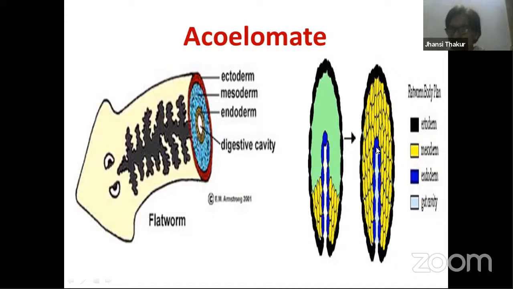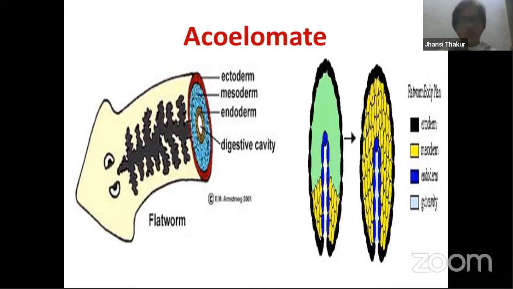So if no space is present in organisms like this, then that condition is called acoelomate, and those organisms are acoelomate organisms. No space is present at all, so all the body parts are tightly arranged. But this is not an advantageous condition for organisms. Suppose you enter a room which is filled up with material. Can you walk through that? There is no space at all. So for organisms, the acoelomate condition is not advantageous because they cannot move freely, neither their body parts inside nor themselves.